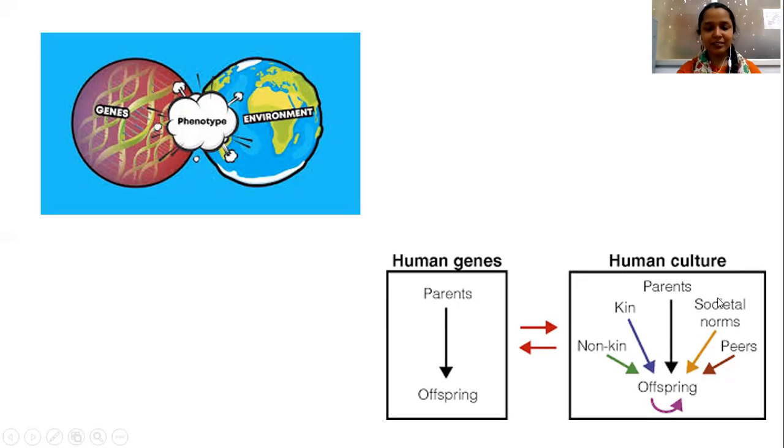But the human culture, the kid's culture, is influenced by various factors like non-kin, kin, parents, societal norms, and peers. These are the various influences that make an effect on the culture of an individual. So environment also plays a very important role in the phenotype of an individual.